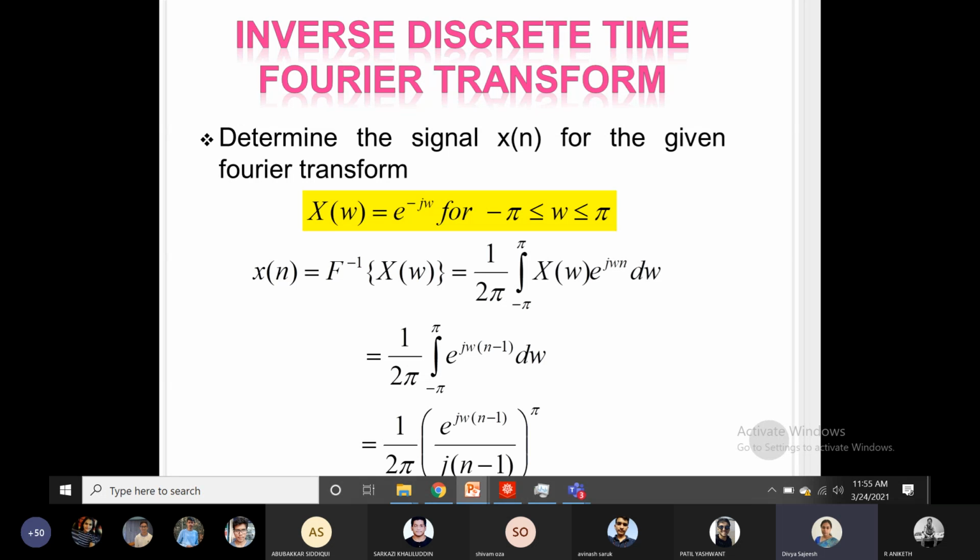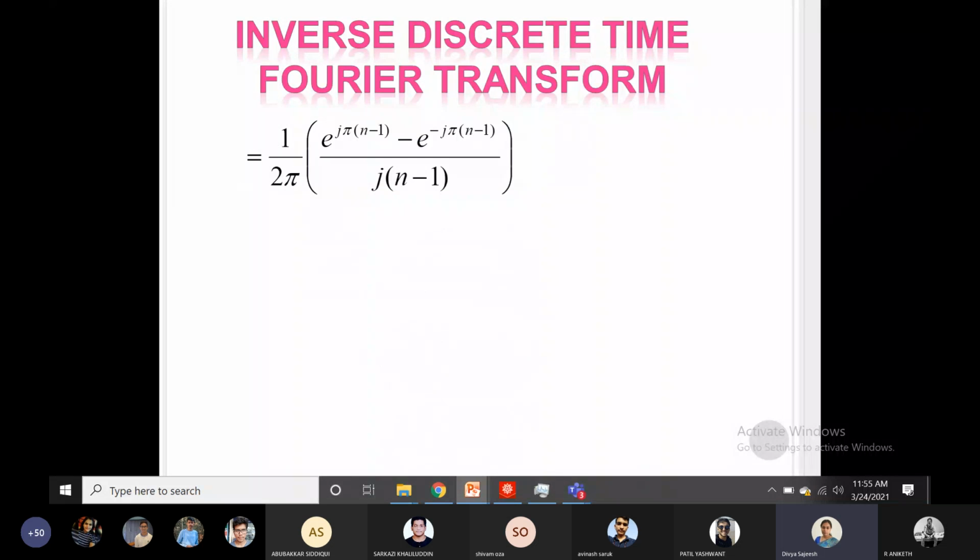Now apply the integral. After applying the integral, it will be e raised to j omega into n minus 1 divided by j into n minus 1, applying the limits minus pi to pi. So you will be getting it of this form.